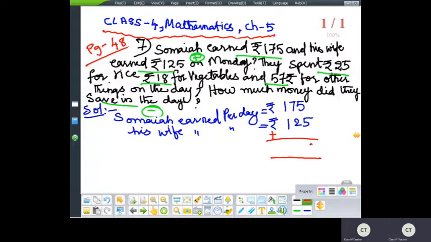So 5 plus 5, 10, 0. 1 carries over, 7, 8, 9, 10, 0. 1 carries over to the next number, 300. So how much money are they earning totally per day? 300 rupees. Total amount earned per day.